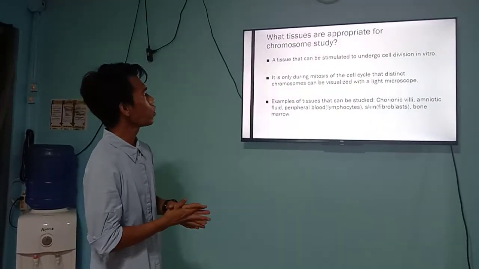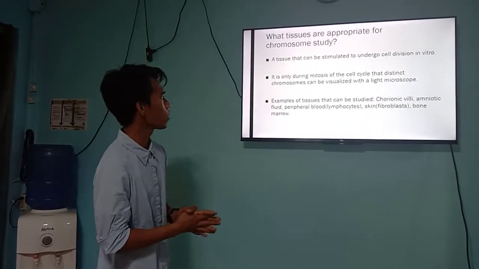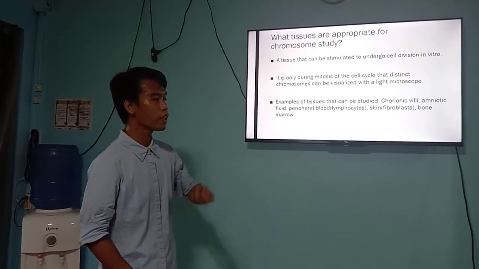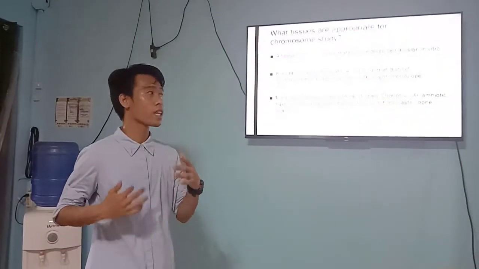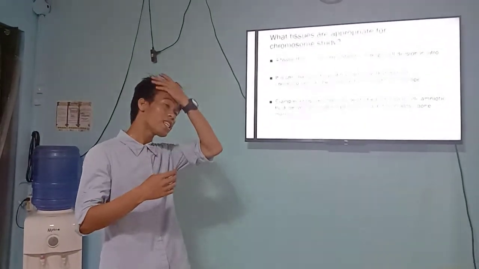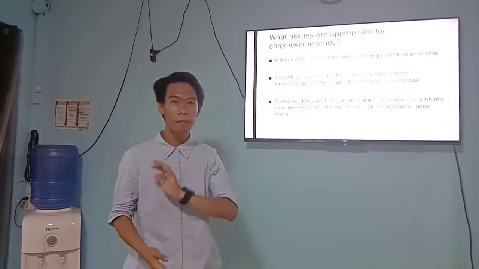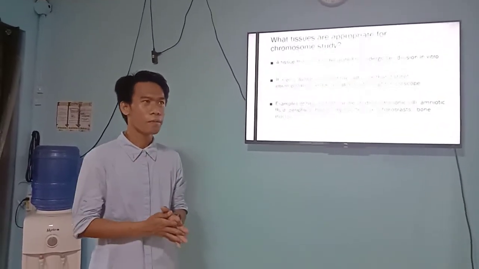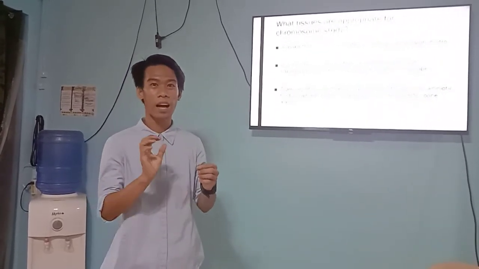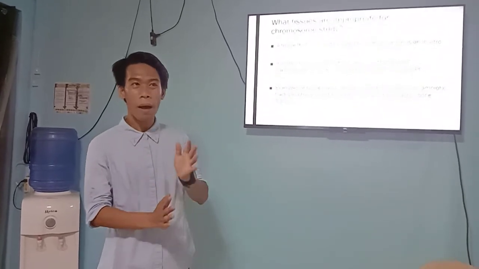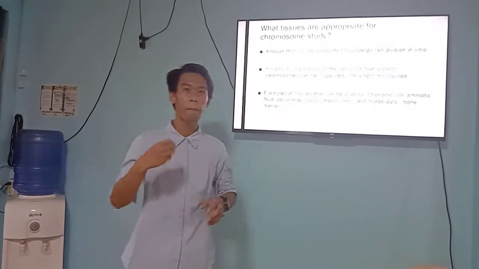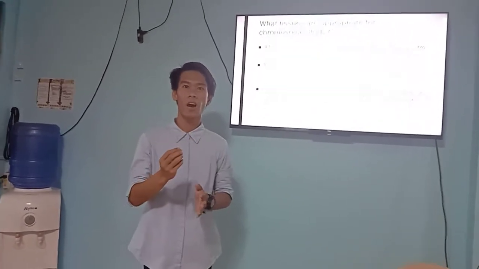Next, it is only during mitosis of the cell cycle that distinct chromosomes can be visualized with a light microscope. So, dito nga, during mitosis, makikita natin yung cell cycle. So, distinct chromosomes that can be visualized through light microscope. So, parang unseen siya, dapat ginagamitan siya ng particular na bagay para makita sa light microscope. So, we all know na ang microscope ay makikita ng kahit anong maliliit na bagay na mabibigyan talaga ng buhay kapag nakikita mo dyan, kapag ginagamit ang microscope, kapag we have to identify na organisms.